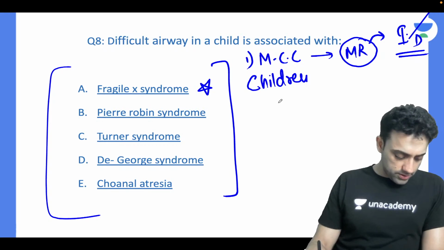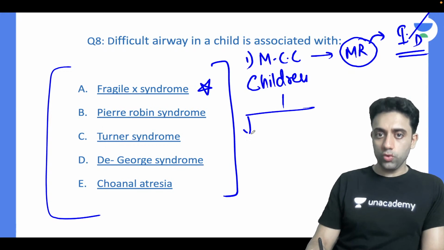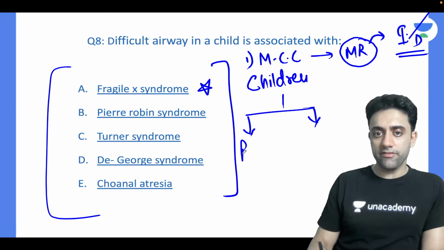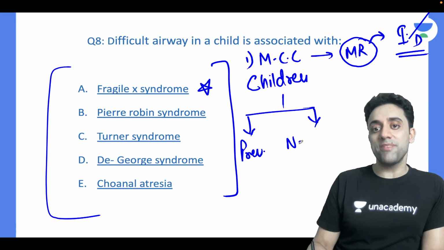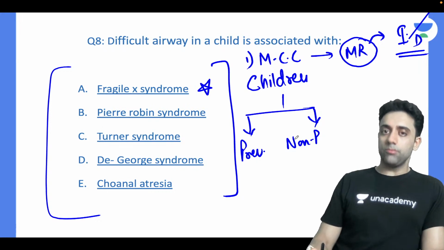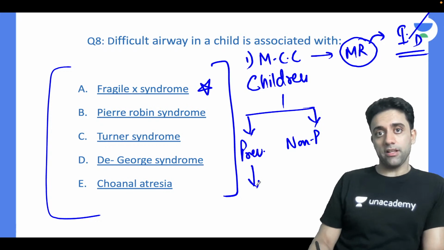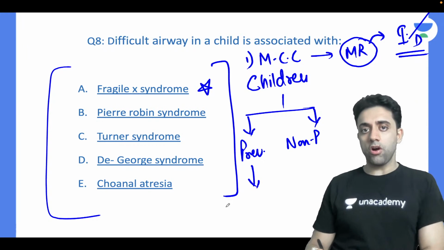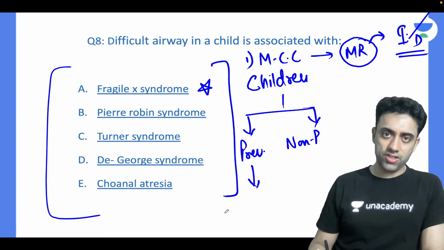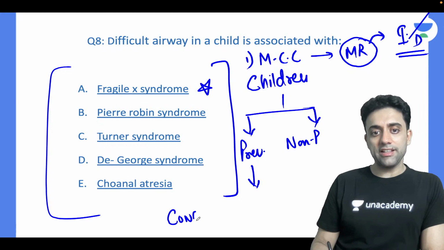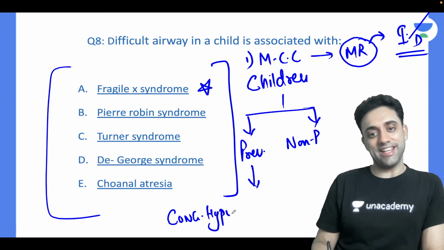Anyone? Okay, so you will say, sir, are you asking about a preventable cause or a non-preventable cause? The most common preventable cause of mental retardation in children is congenital hypothyroidism. Yes or no? Yes, very good.